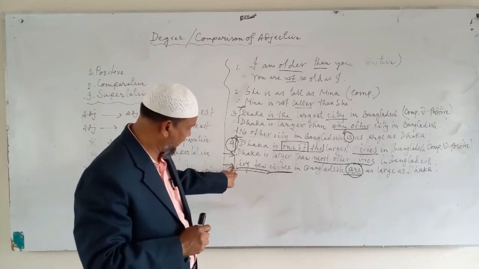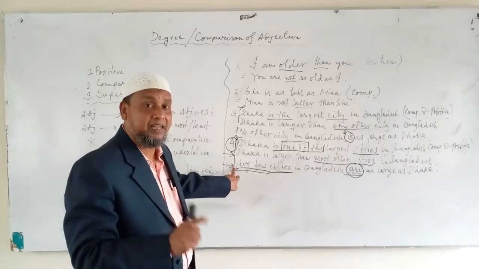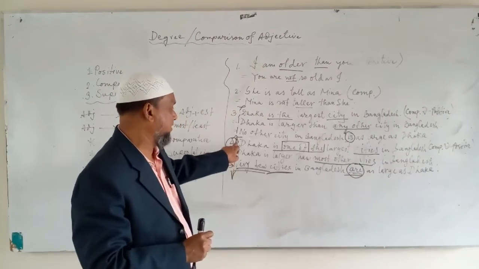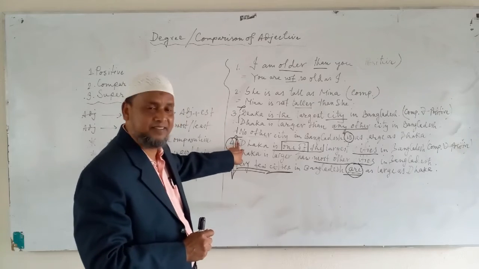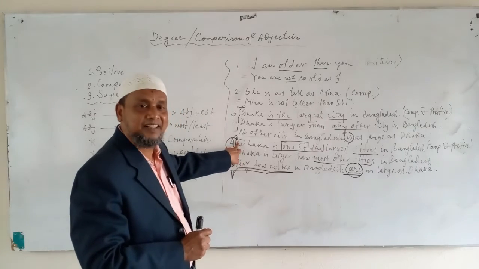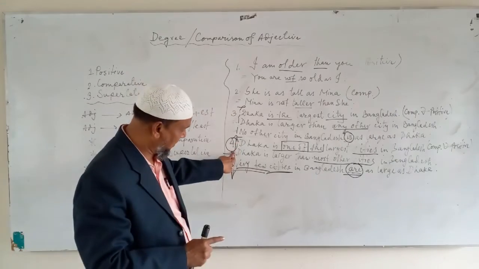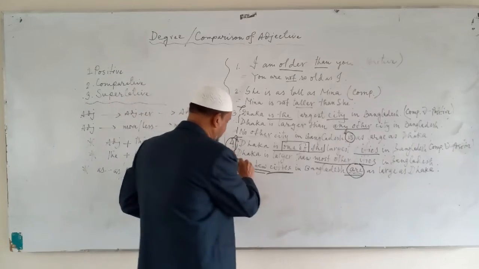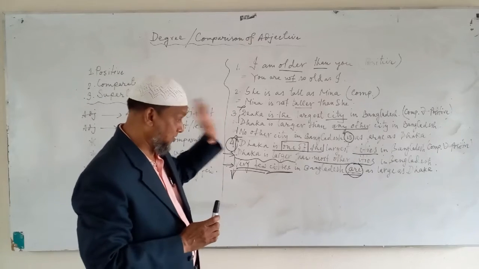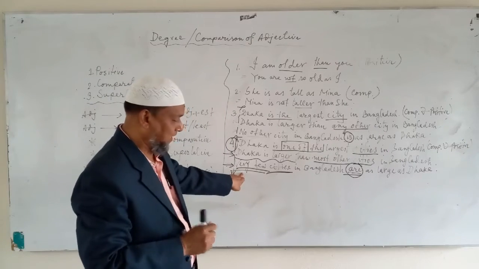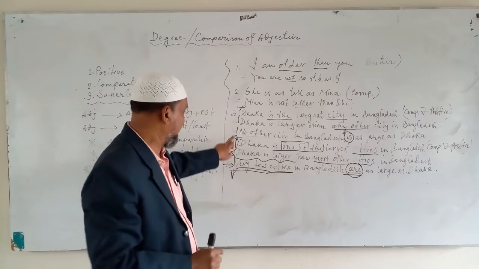If this sentence is given in the question paper and you are asked to make it superlative, the answer is here. If you are asked to make it comparative, the answer is here. If this sentence is given and you are asked to make it positive, the answer is here. If you are asked to make it superlative, the answer is here.